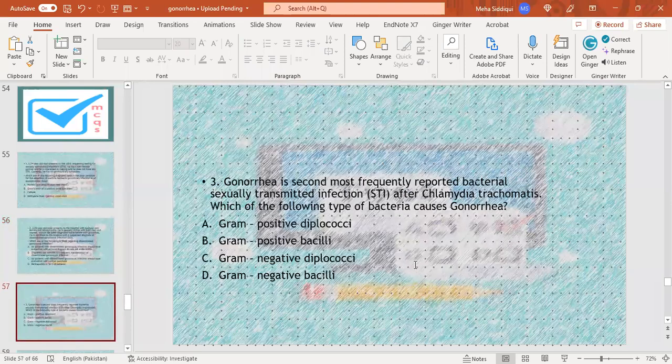MCQ number 3. Gonorrhea is the second most frequently reported bacterial sexually transmitted infection after Chlamydia trachomatis. Which one of the following types of bacteria causes gonorrhea? Gram-positive diplococci, gram-positive bacilli, gram-negative diplococci, gram-negative bacilli. C is the right option. Gram-negative diplococci.